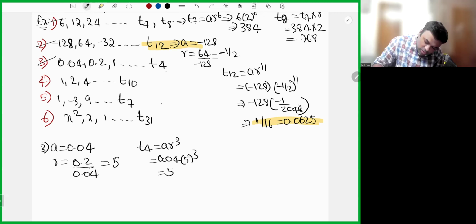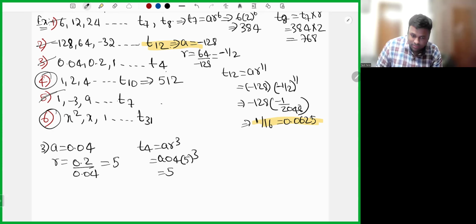The fourth one you can do. Fourth one, how much did you get for T10? I hope you get 2 power 9, which is 512. The fifth one you will also get. I will solve the 6th one.